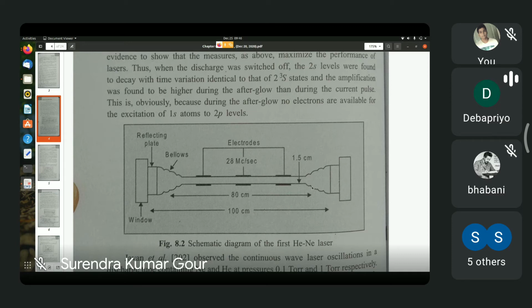Bellows means some sort of foldings which allowed the camera lens to be pushed near the film or drawn away from the film.